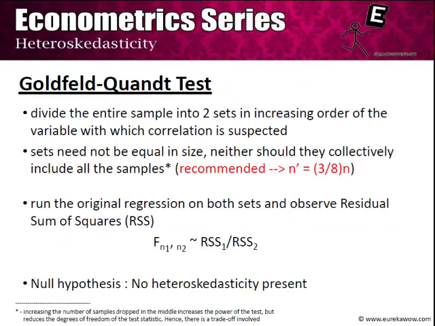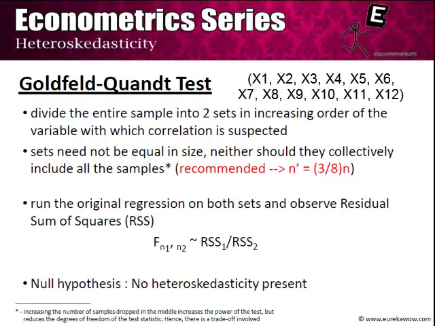We hence turn to the next test, which is the Goldfeld-Quandt test, or the GQ test. In the GQ test, instead of considering the entire sample as one, we run two separate regressions. One is for those x's which have low values and one is for those x's which have high values.